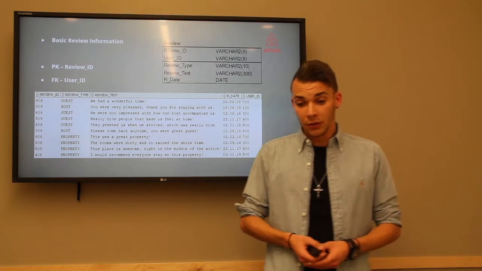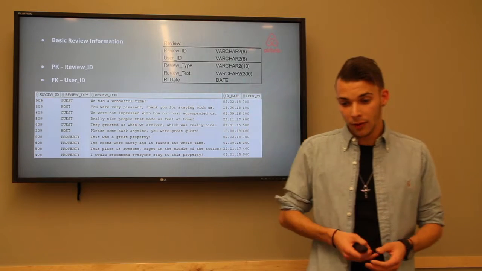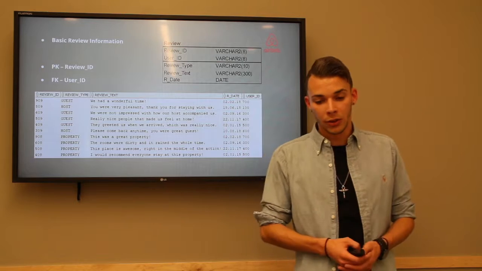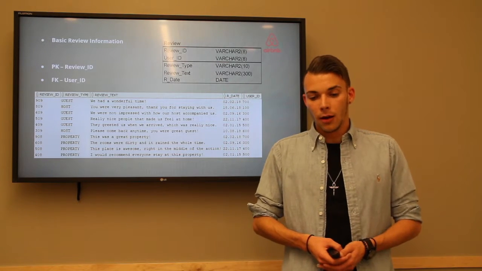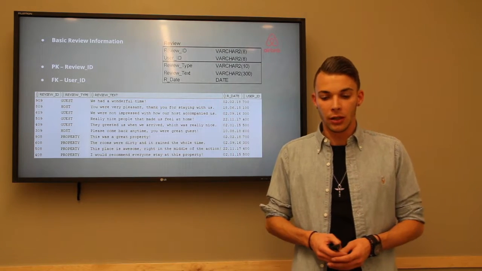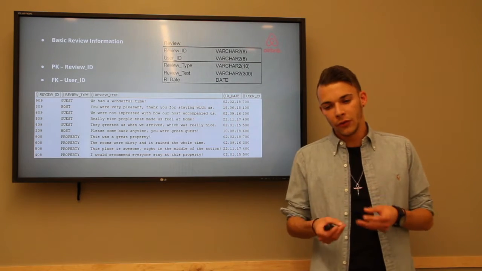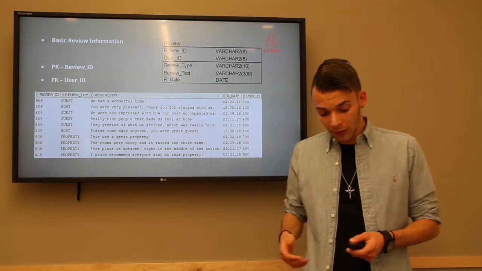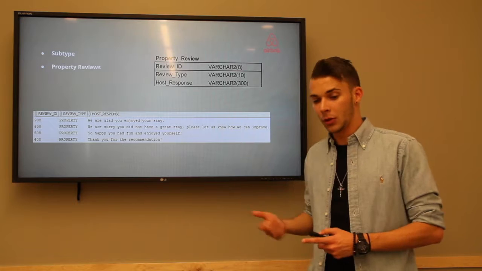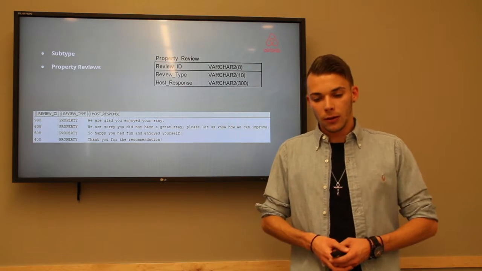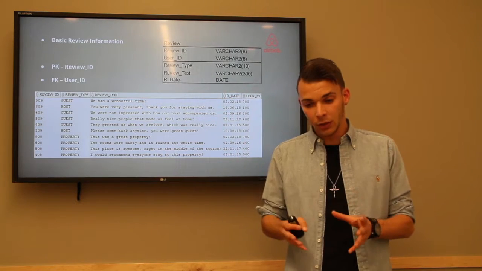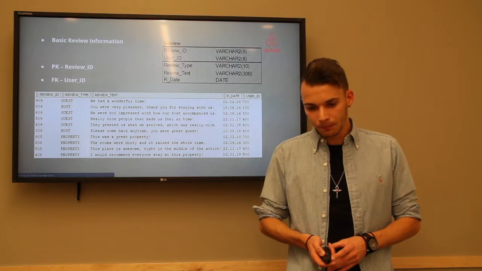The next table is the review table, and here we have the primary key as review ID and a foreign key, again referencing the user ID of the user table. In this table, there's actually just the basic review information, not necessarily the review text. The review text or the specific reviews are in the next tables, for example, the property review. So that's a subtype. The previous table, the basic review table, is a supertype for those.